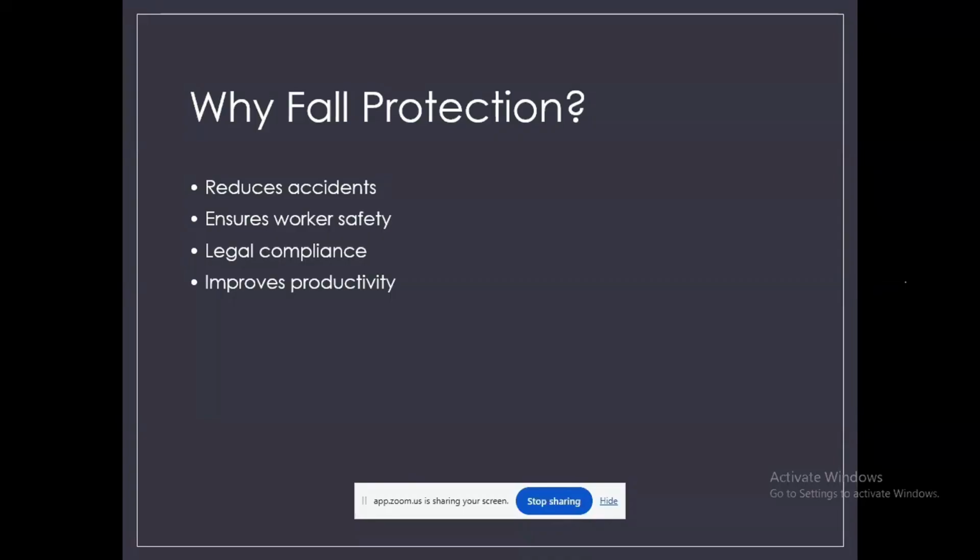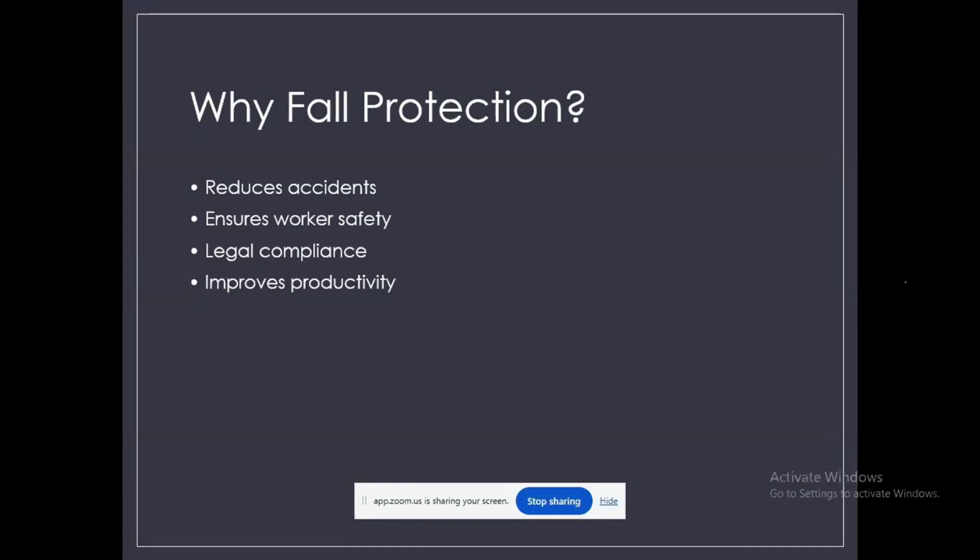Third, it helps in legal compliance. Government and safety authorities, like OSHA standards or even the labor code, require companies to follow fall protection rules. If companies ignore these, they may face penalties, fines, or even shutdowns. You know very well about that. So based on legal compliance, we want to follow fall protection.